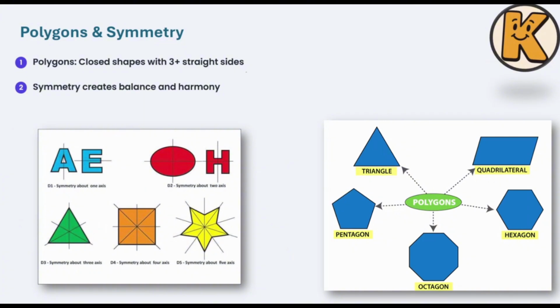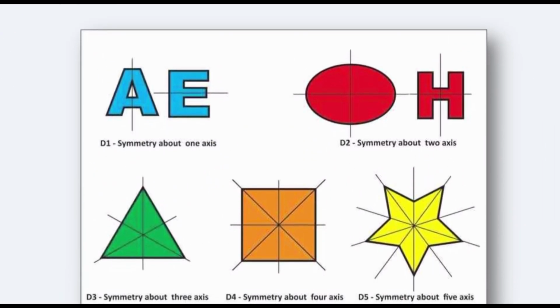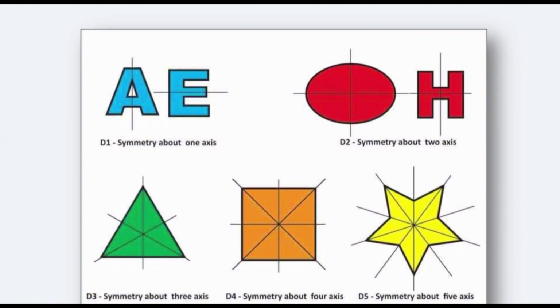Another important thing we have in geometry is symmetry. What does that mean? For instance, look at this shape, the letter A, and E. If I can find a line that I draw over my shape, and I fold it in half, folding the right side onto the other side, and they fit and match perfectly, I would say that shape has symmetry.